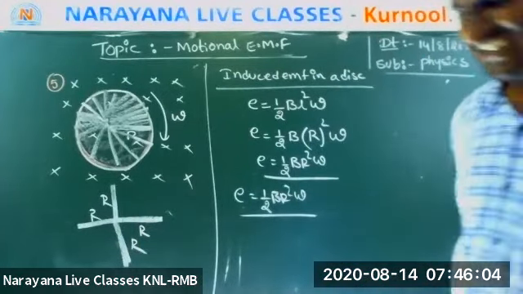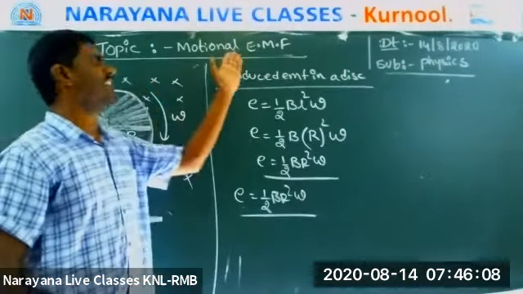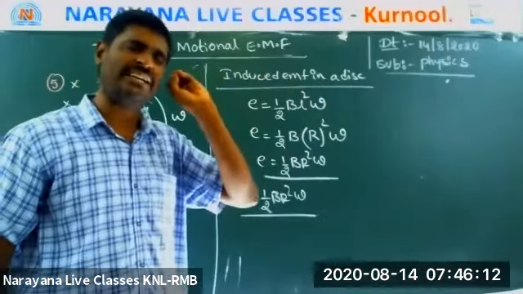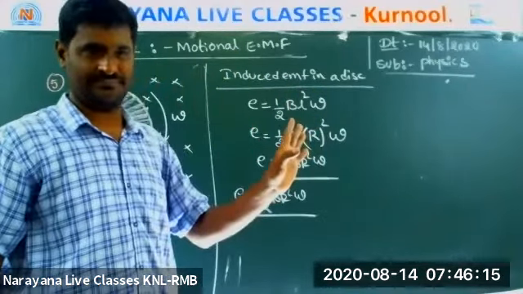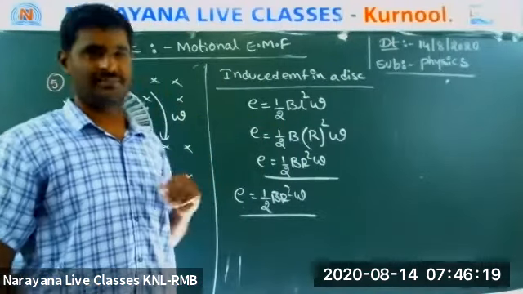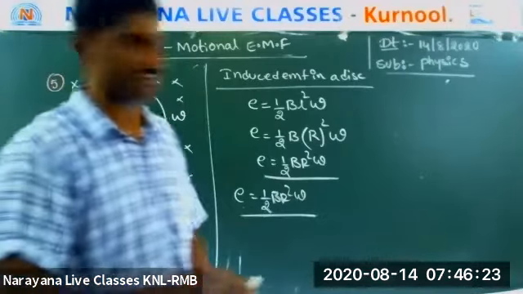Right. This is the complete description of motional EMF in a rotating bar. I completed each and every concept. Okay, thank you. Open your objective material, everyone.